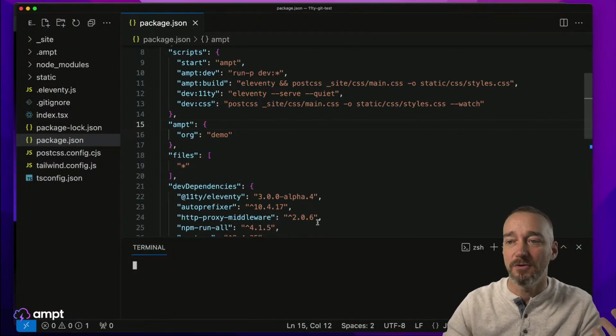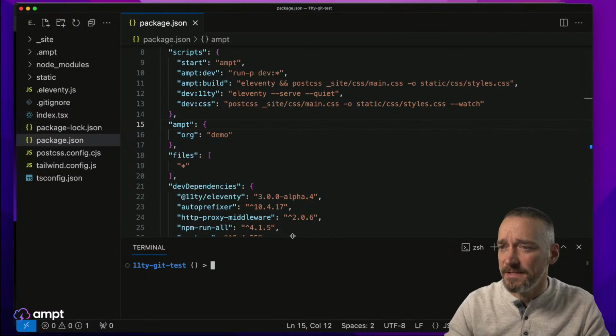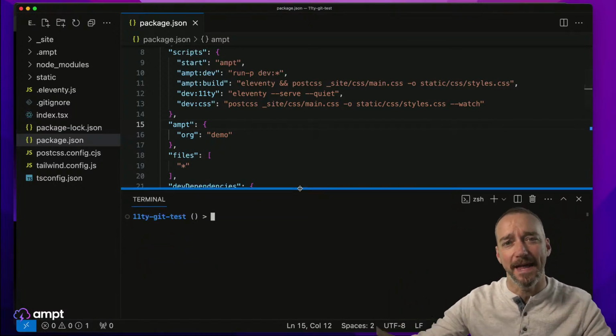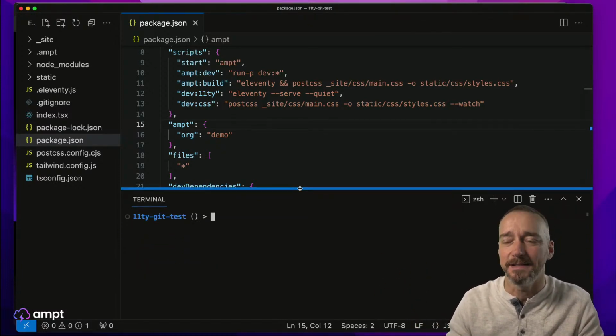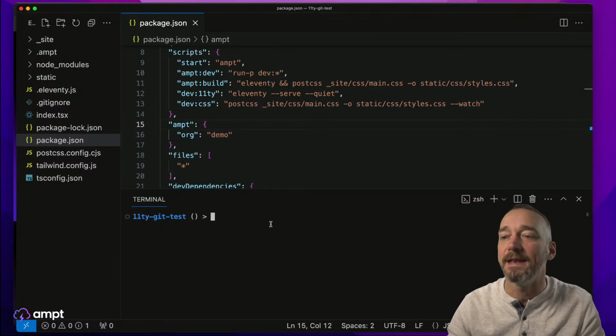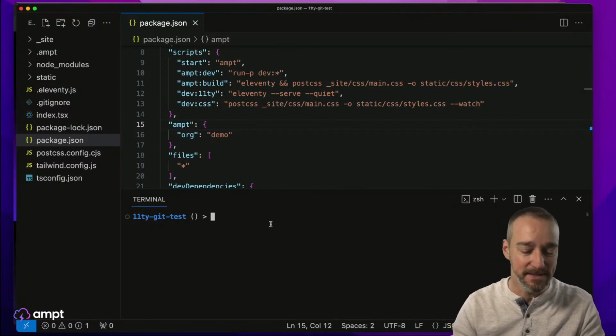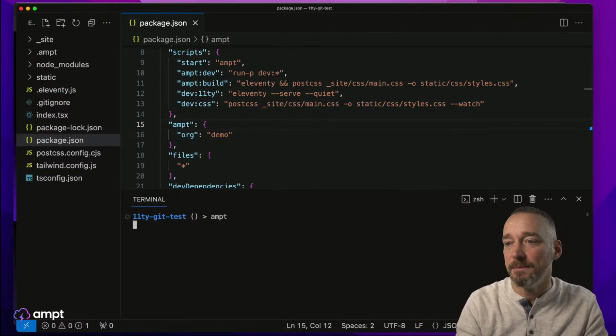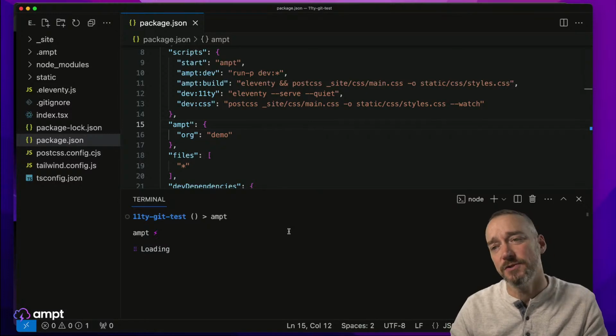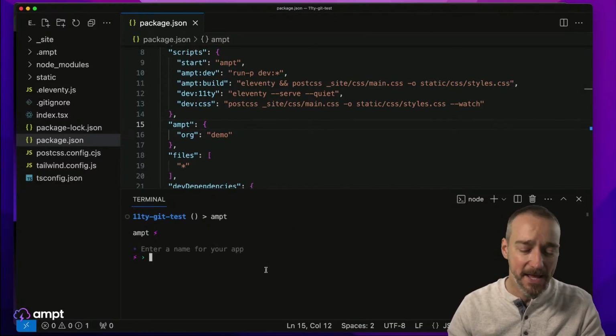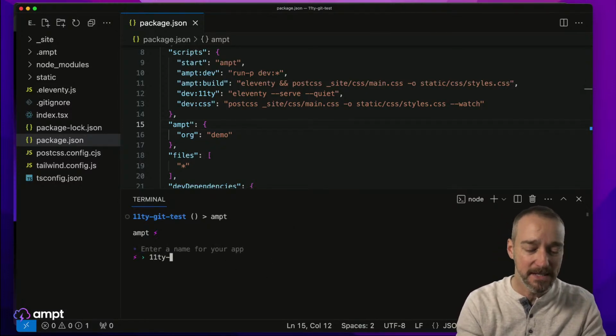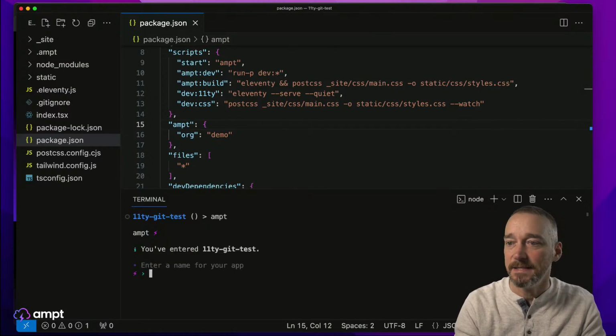But this is just going to allow me to create a new app, because generally what would happen is if I connected to that, it's going to say, oh, you're already connected, this is already an app, so it's just going to connect you to that. I want to create an entirely new app in this system. So I'm going to go ahead and run Ampt here. What this should do is come up and prompt me for a name for my app, so we will call this 11t get test like that.